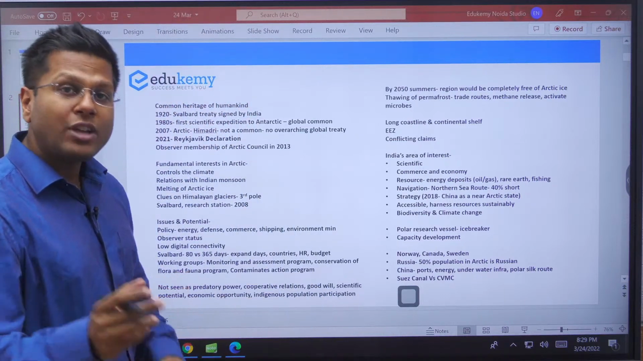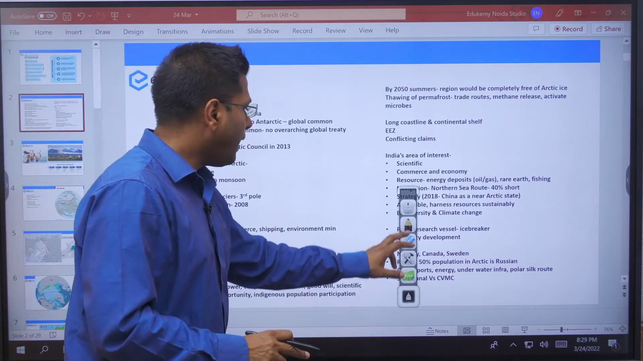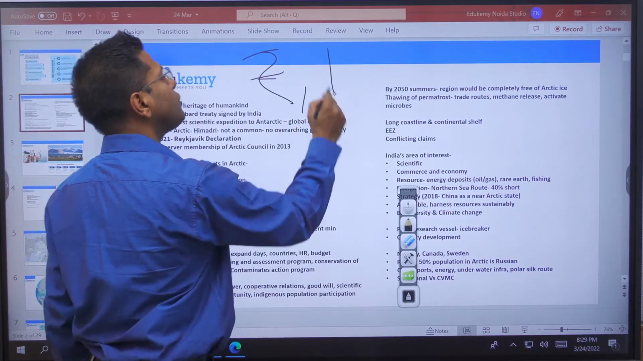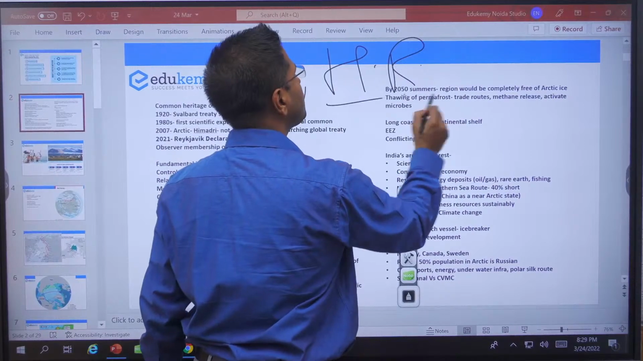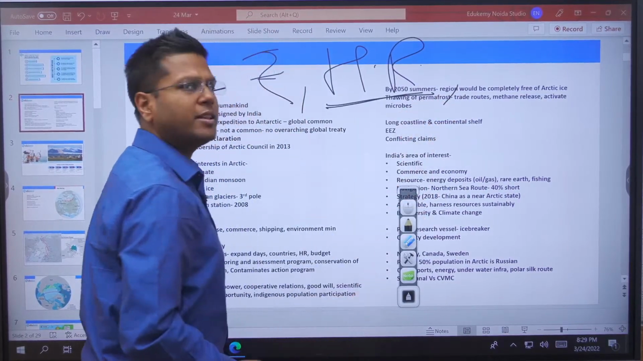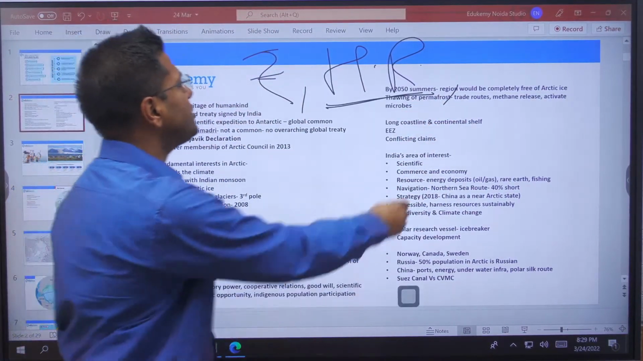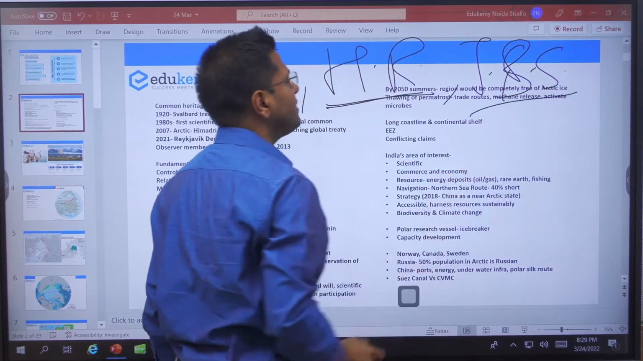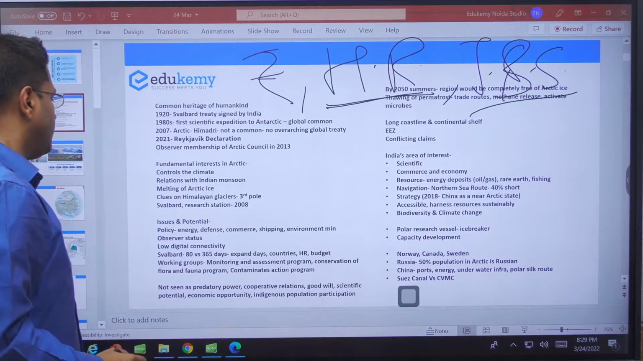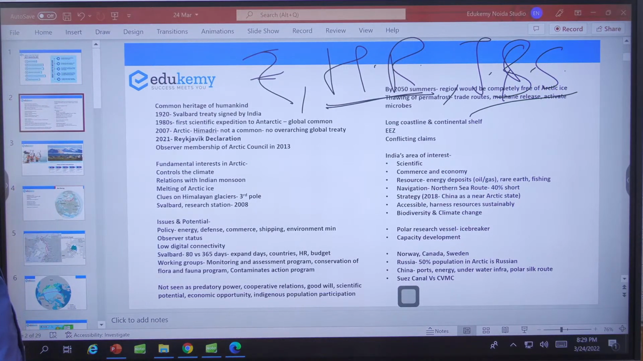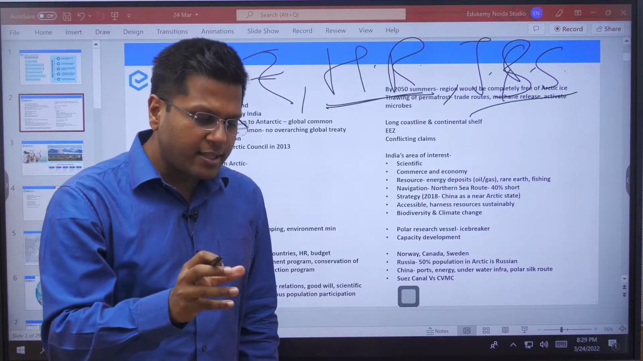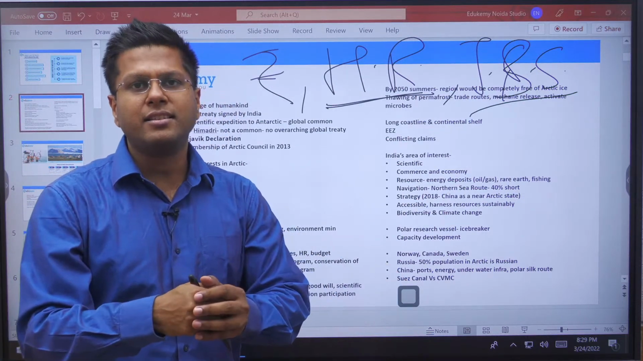Not only that, challenges specific to India are the availability of finances, technical capacity, and more scientists to be deployed. Now they have started to increase, but this is not substantial. As I mentioned, the icebreaker ships. These are the challenges for a country like India, right?